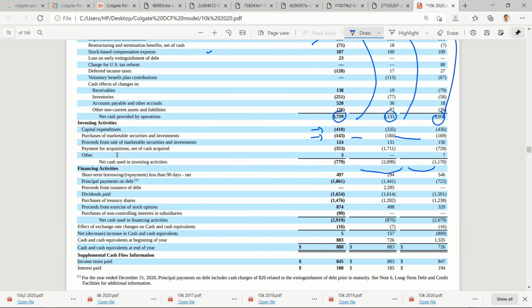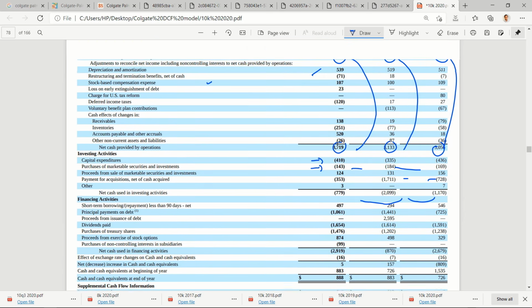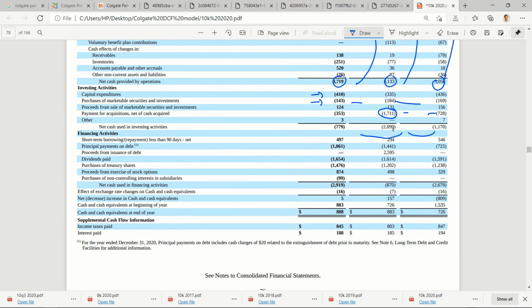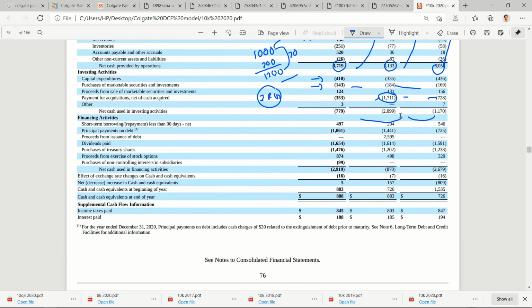Then payment for acquisition. So they have done some acquisitions in 2018, 2019 as well as in 2020. In May 2019 there was some big acquisition, and this acquisition will lead to my inorganic revenue growth, right? Suppose I am having sales of 1000. If I acquire a company that is having sales of 200, now my sales will appear to be 1200, right? This is a 20% increase, but normally I was growing, let's say around 5%, so my sales would have been 1050 instead of 1200. So this inorganic increase in sales, I have to look at closely.